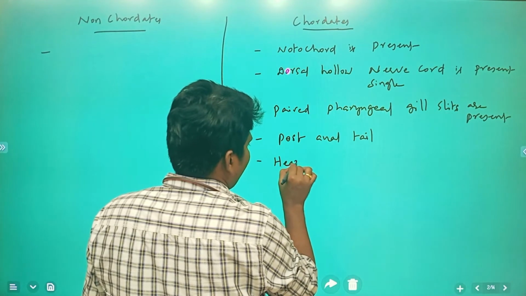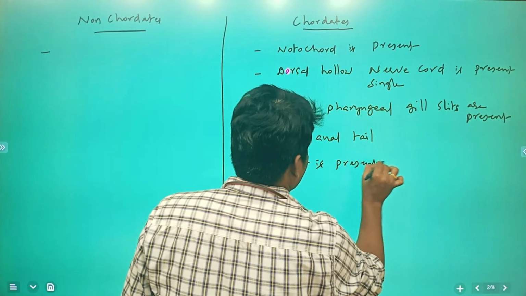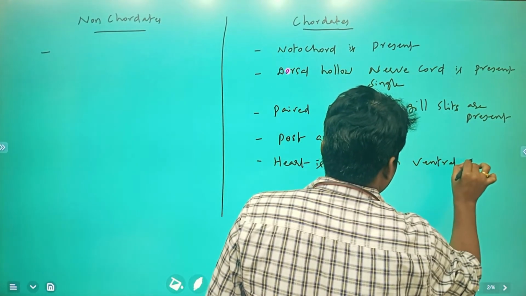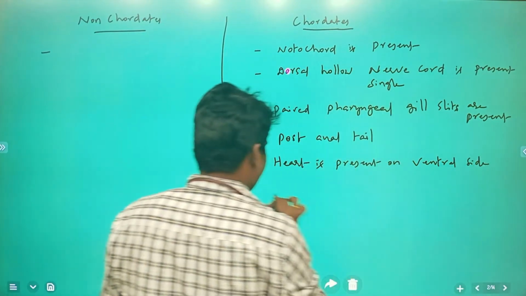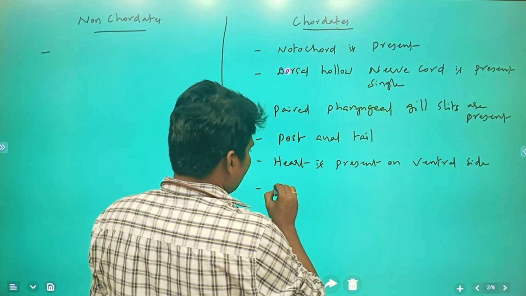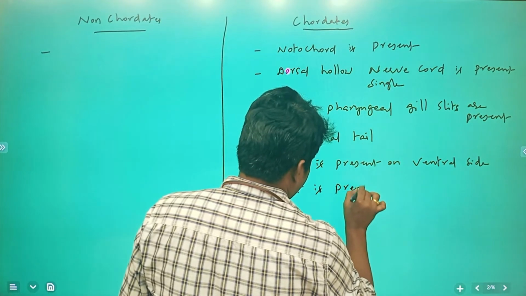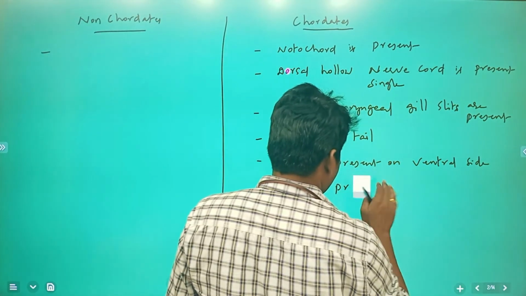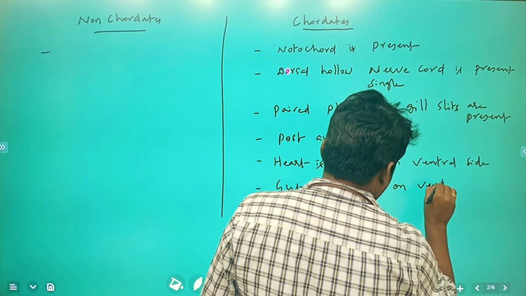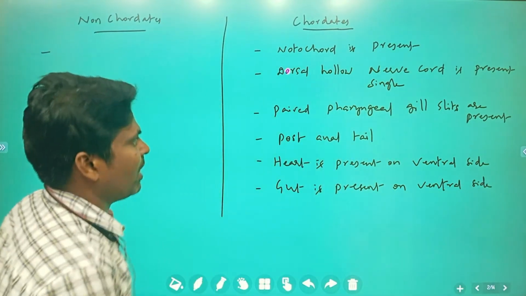Heart is going to be on the ventral side. Heart is present on the ventral side. Okay. Next, in these organisms, another one, gut. Gut is present on the ventral side.